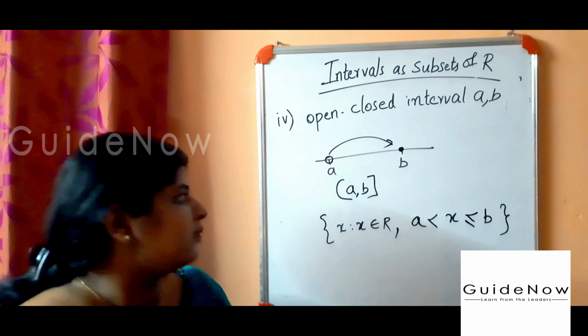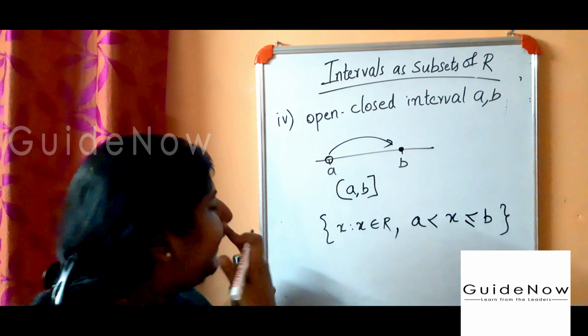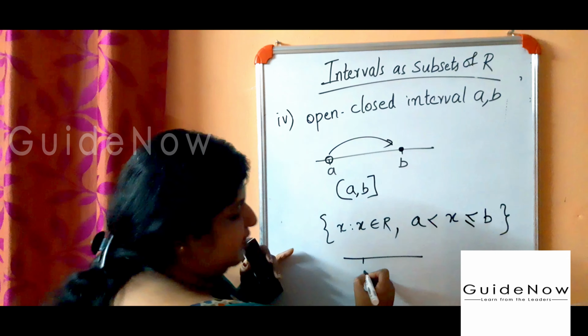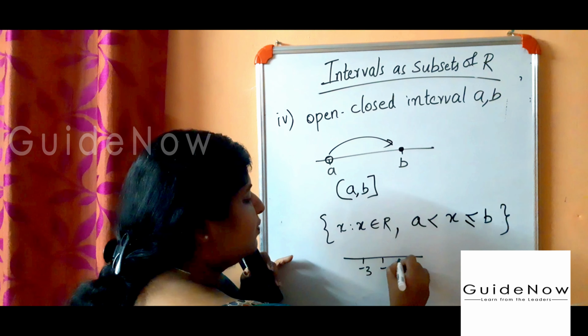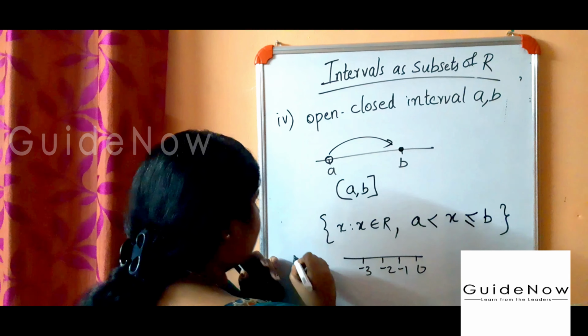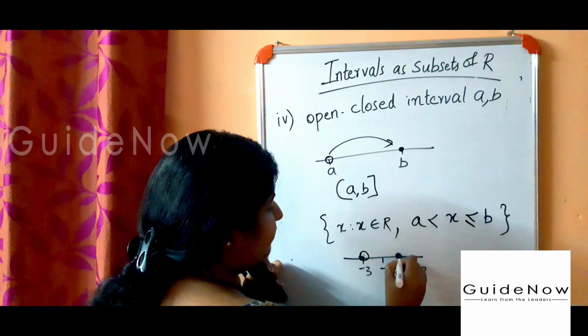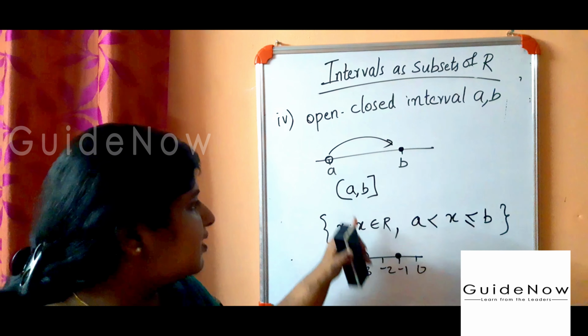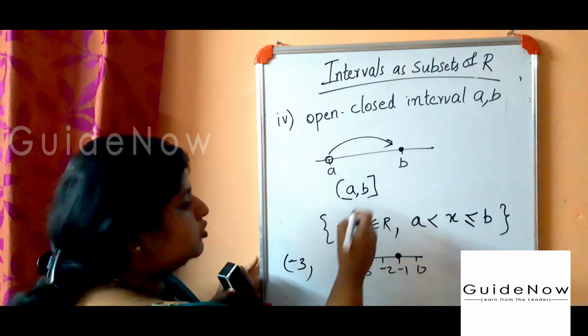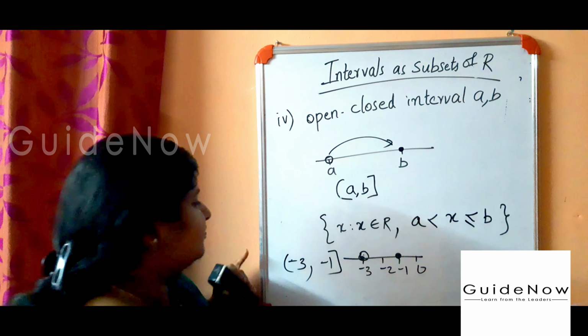For example, I will show you. In the previous example, -3, -2, -1, 0. Here, -3 is open, like this, and -1 is closed.